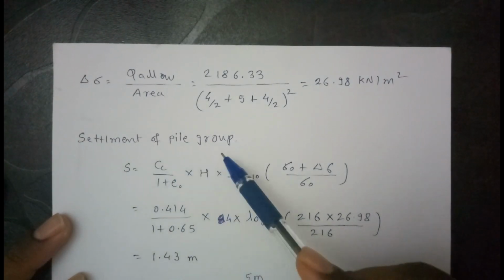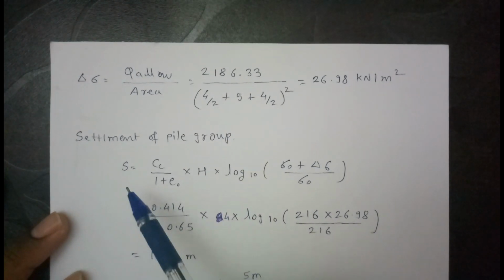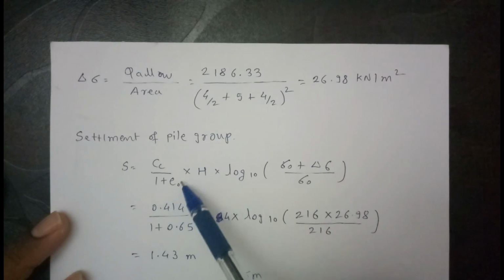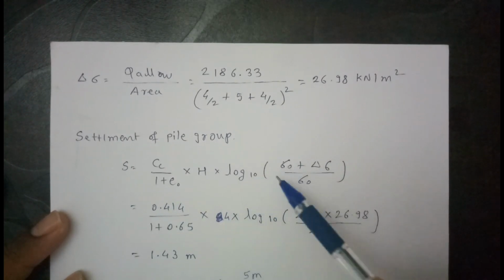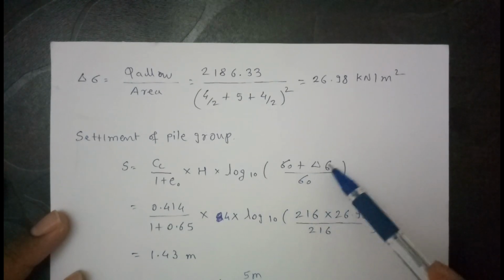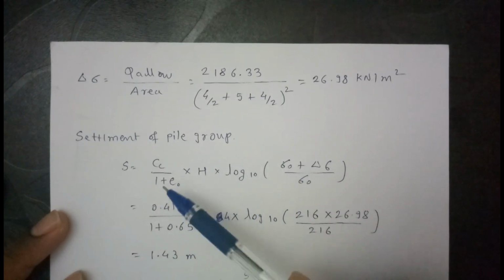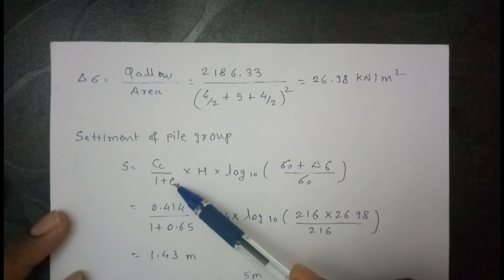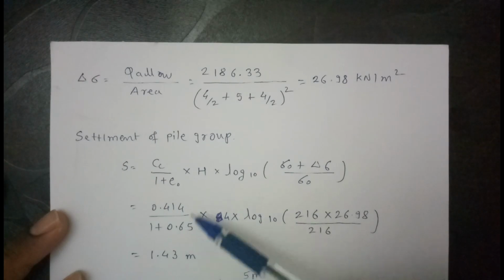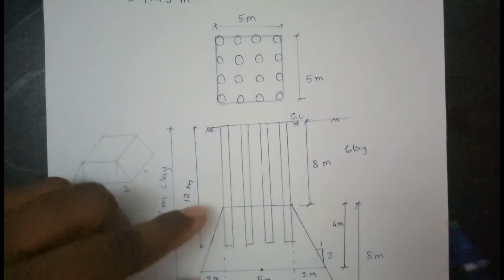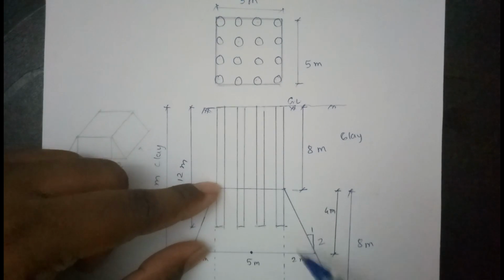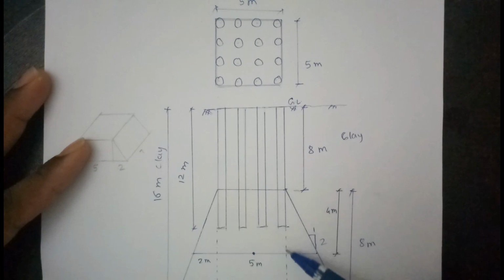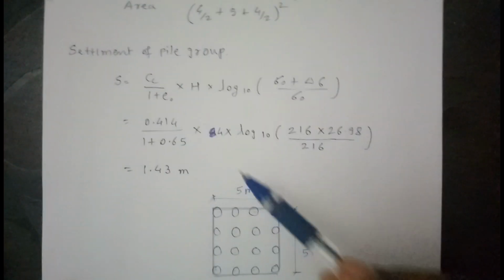This is the formula for settlement of pile group: settlement is equal to Cc upon 1 plus E0 into H into log base 10 of sigma 0 plus delta sigma upon sigma 0. We just calculated the Cc value, that is 0.414, 1 plus the void ratio, that is 0.65, and for H we have to consider this H from here to here, because we have to calculate settlement at the center of the clay layer, so H is 4 meter.